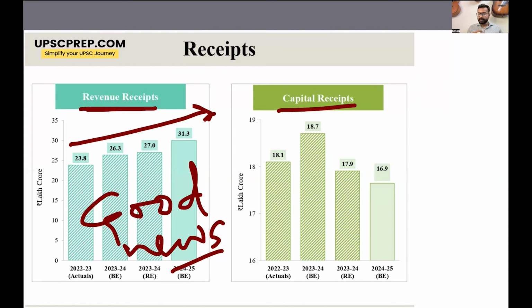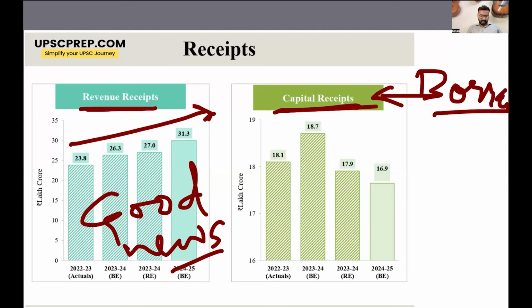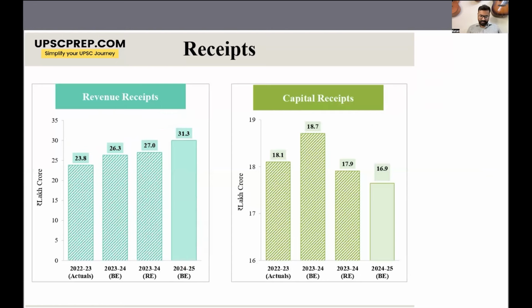Now we're talking about capital receipts. Now the biggest chunk of capital receipts is borrowings, right? And we see that the capital receipts have been decreasing, which is again good news for the economy because this means that the government is borrowing a lesser amount. Okay. So this is also as per plan, nothing out of the ordinary here.